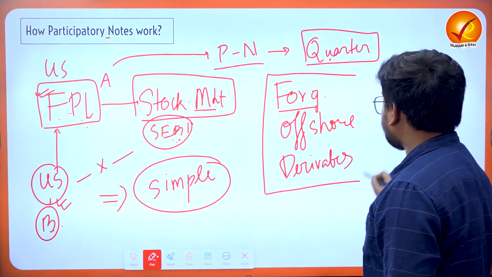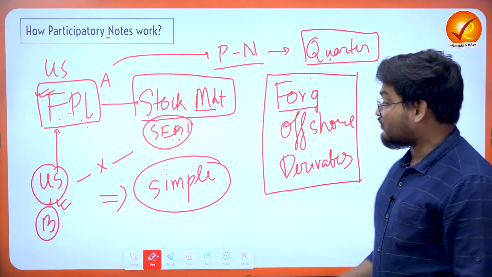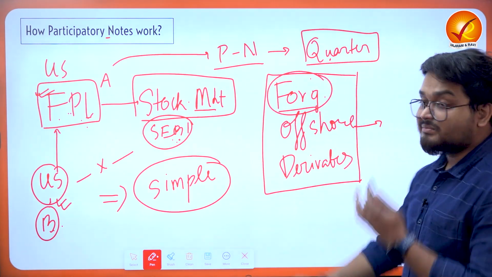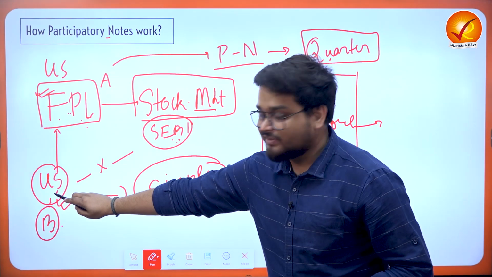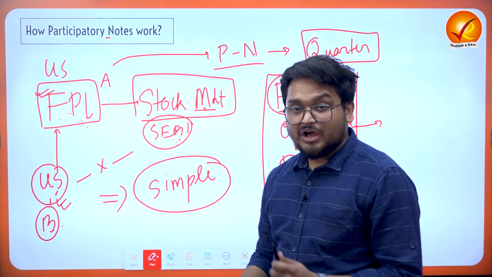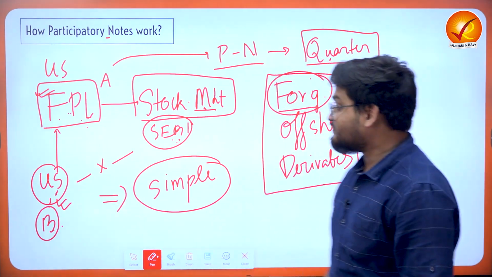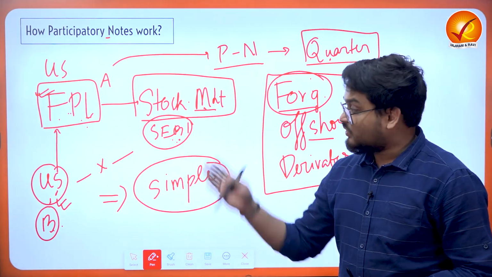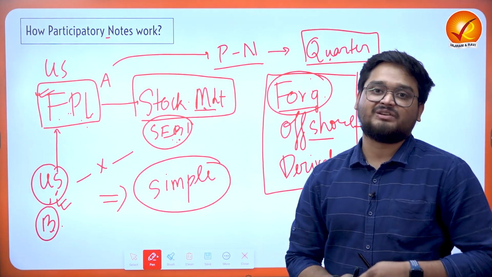These P notes are actually one of the foreign offshore derivatives. Foreign offshore derivatives generally mean, obviously, these are based on foreign markets. For example, from this investor's perspective, he is investing in Indian stock markets. So this is a particular exchange which is taking place in foreign markets. And offshore, obviously, because it is not taking place where the domestic stock markets are involved, but the international stock markets are involved.